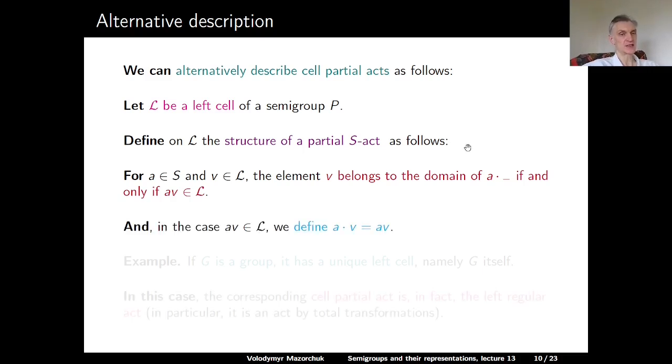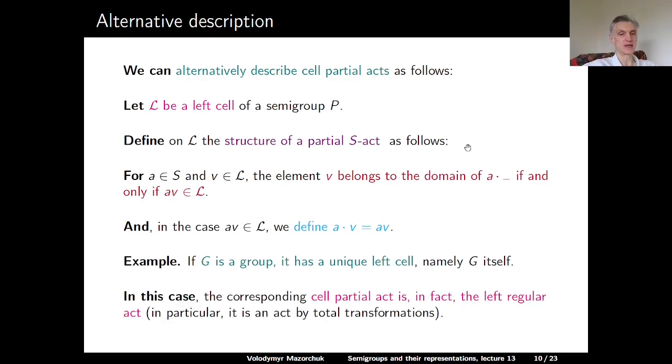And in the latter case, so if AV belongs to L, A acts on V and gives AV. So for example, if G is a group, it has a unique left cell, namely the group itself, and in this case the cell partial act, which corresponds to this unique left cell, is in fact the left regular act. So this left cell is the minimal ideal. So in particular, in this case, it's an act by total transformations and not a partial act.